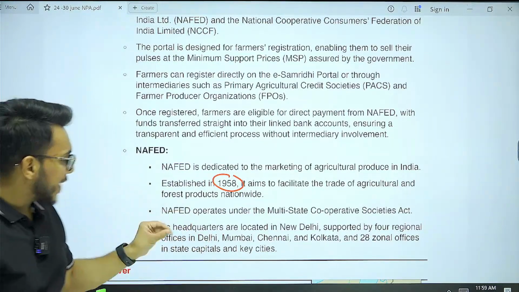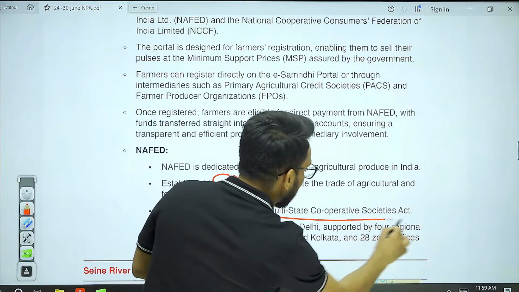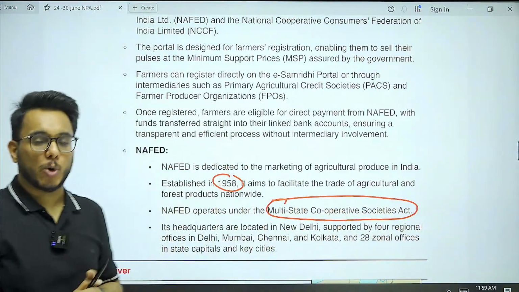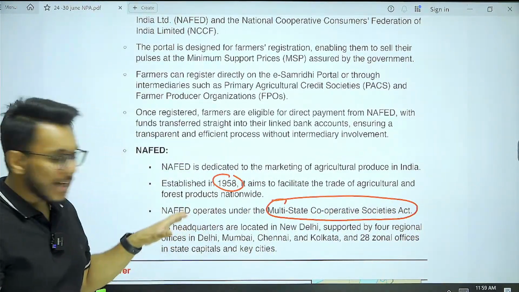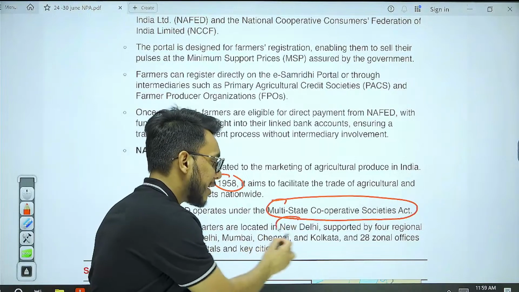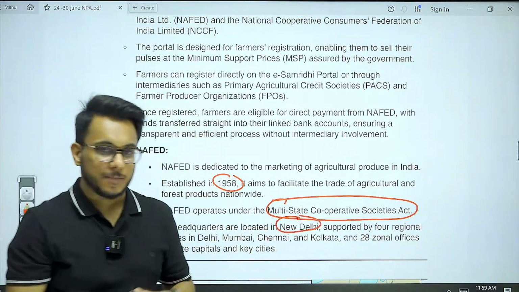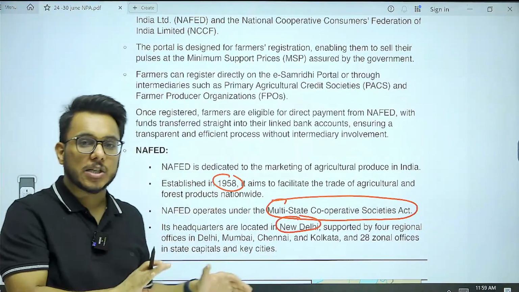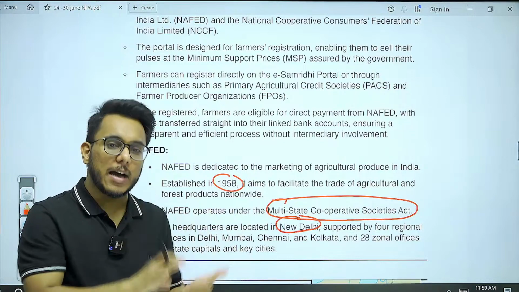So it operates under the Multi-State Cooperative Societies Act, and its headquarter, where is it located? Its headquarter is located in New Delhi. Now, in order to get registered on the e-Samridhi portal, what can a farmer do?